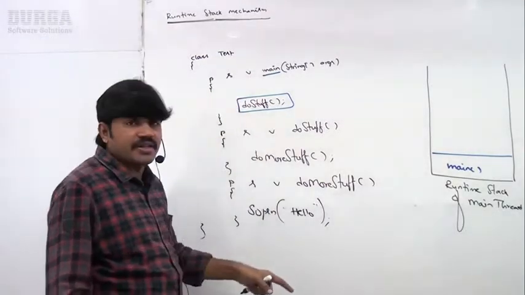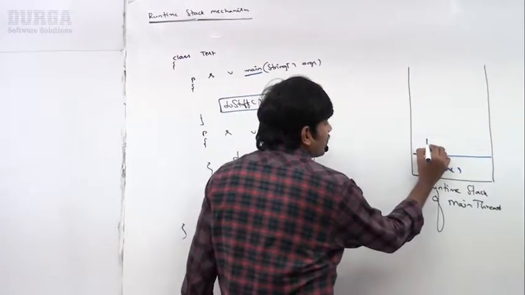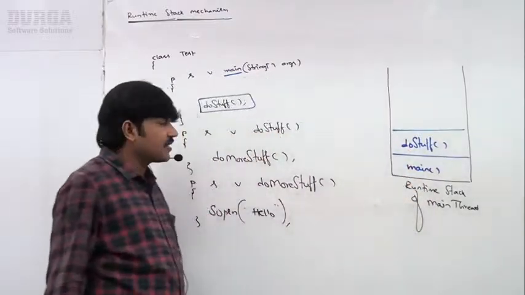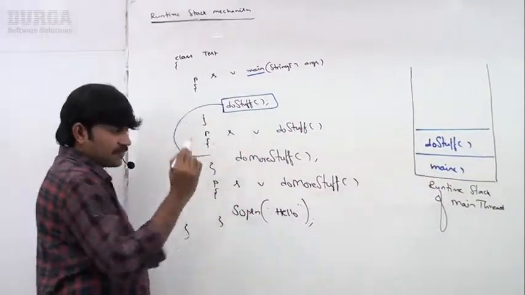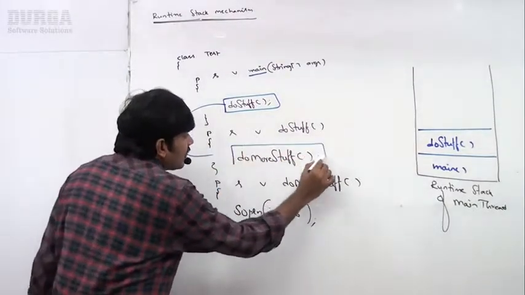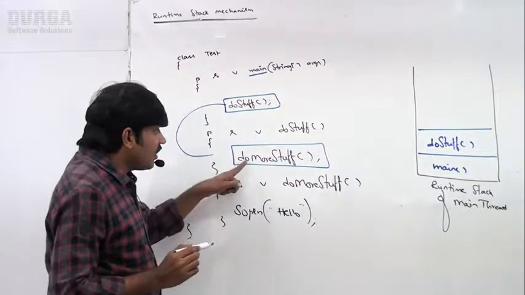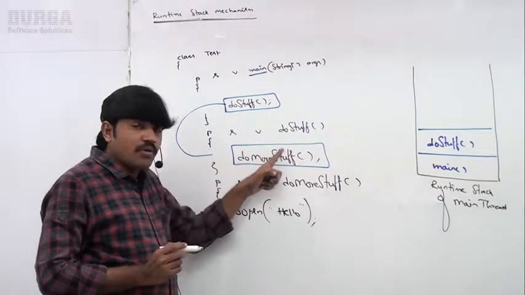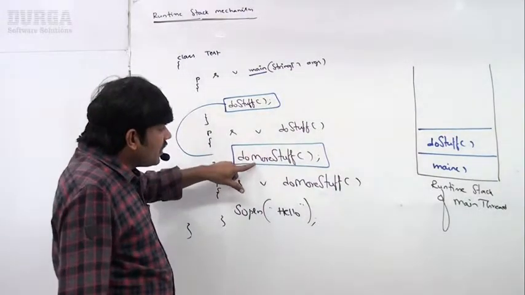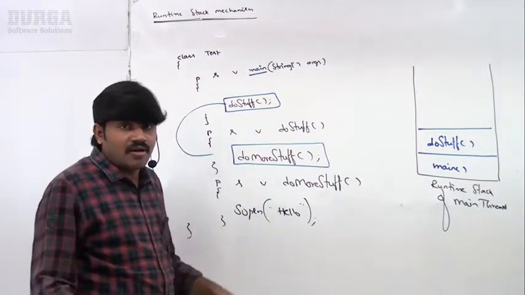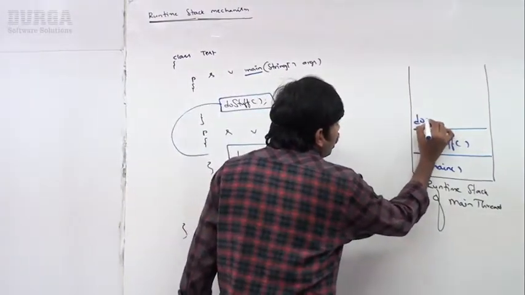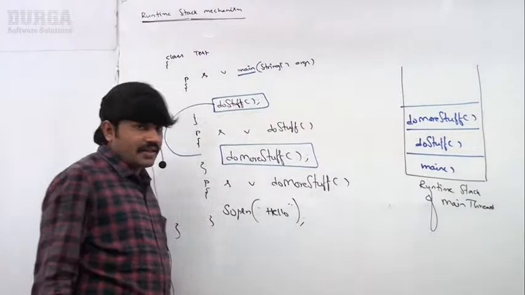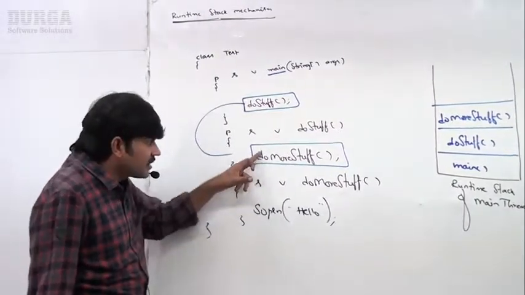That's why for this do stuff method, one entry will be stored in the corresponding stack. Regarding do stuff also stored in the corresponding stack. Okay, now the control came to do stuff, sir. But at the part of do stuff, now it is calling do more stuff. Are you getting? Now, sir, it is also a method call. For this method call also, one entry will be stored inside a stack. This entry is called do more stuff.